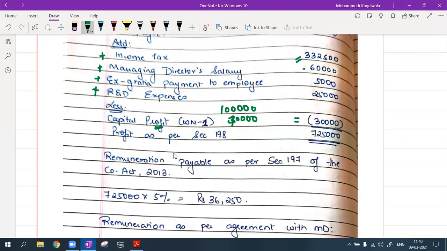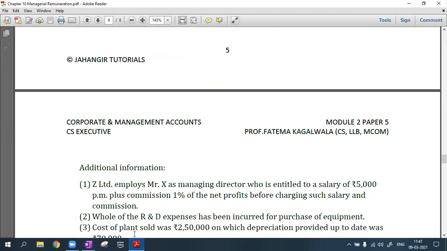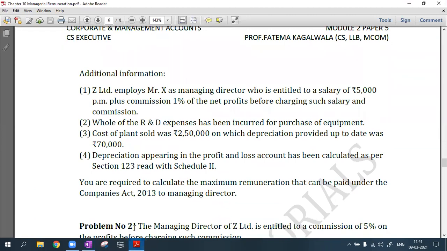So when I add all this, income tax, managing director salary, ex gratia payment, R&D expense, and subtract my only one disallowed income, that is only the capital profit on sale of plant, that is 30,000, I'll arrive at the same profit. Profit as per section 198 will be 7,25,000. Once this profit is here, they have already told me that there is only one person, Mr. X. He is the managing director.